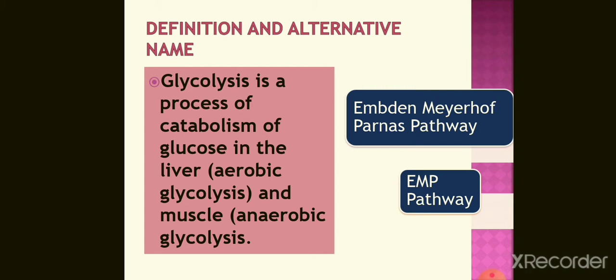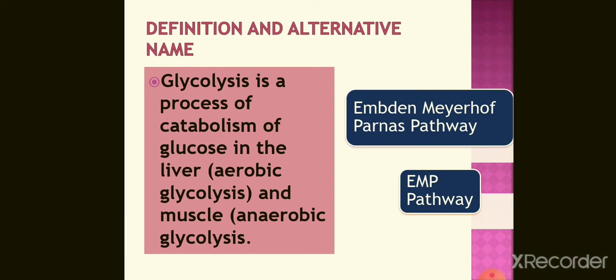So, glycolysis is a process of catabolism of glucose in the liver in case of aerobic glycolysis, and in case of anaerobic glycolysis, glucose will be converted to lactate. Where? In the muscle. That means muscle is the site of occurrence in case of anaerobic glycolysis, and in case of aerobic glycolysis, liver is the site of occurrence.